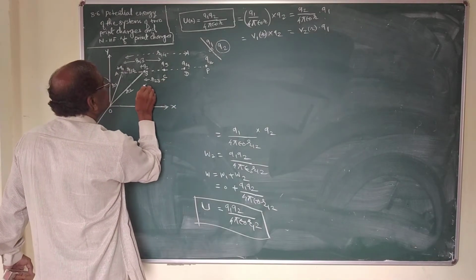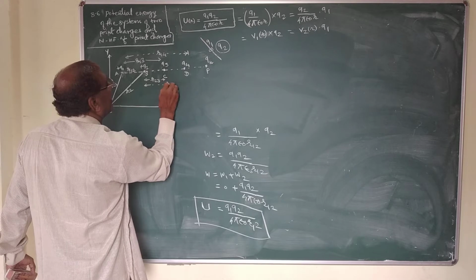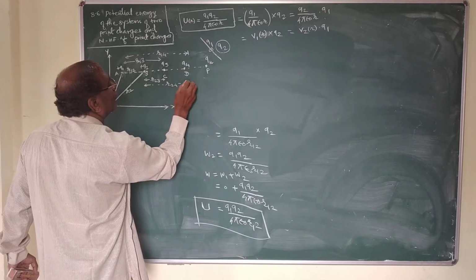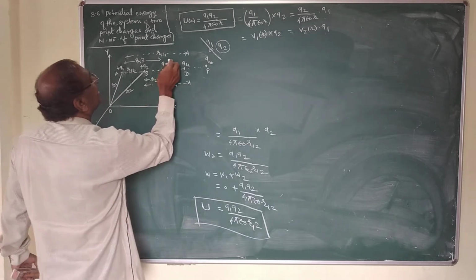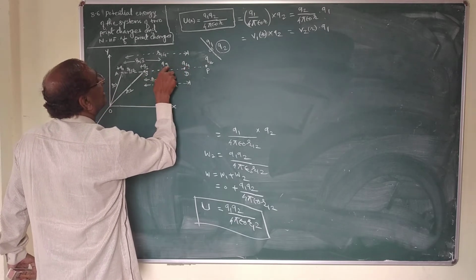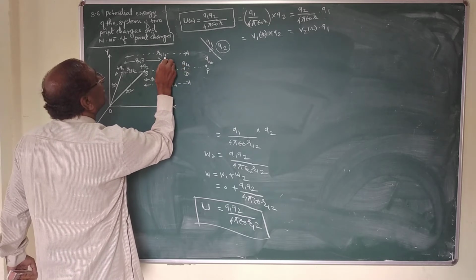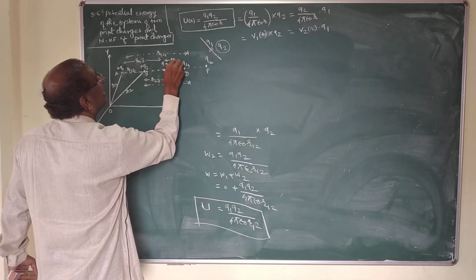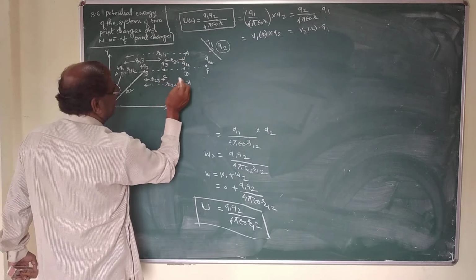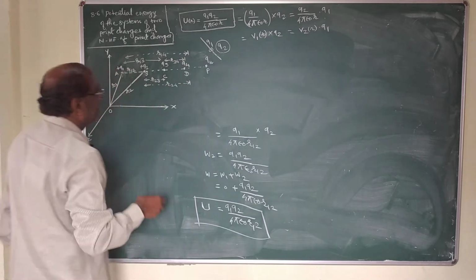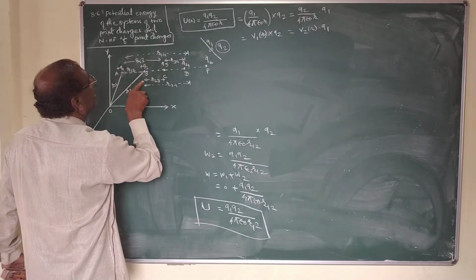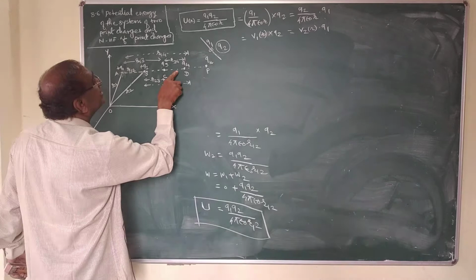These distances are R24. Again Q3, Q4, this is R34. In this way, and R14, R24. This is the situation.